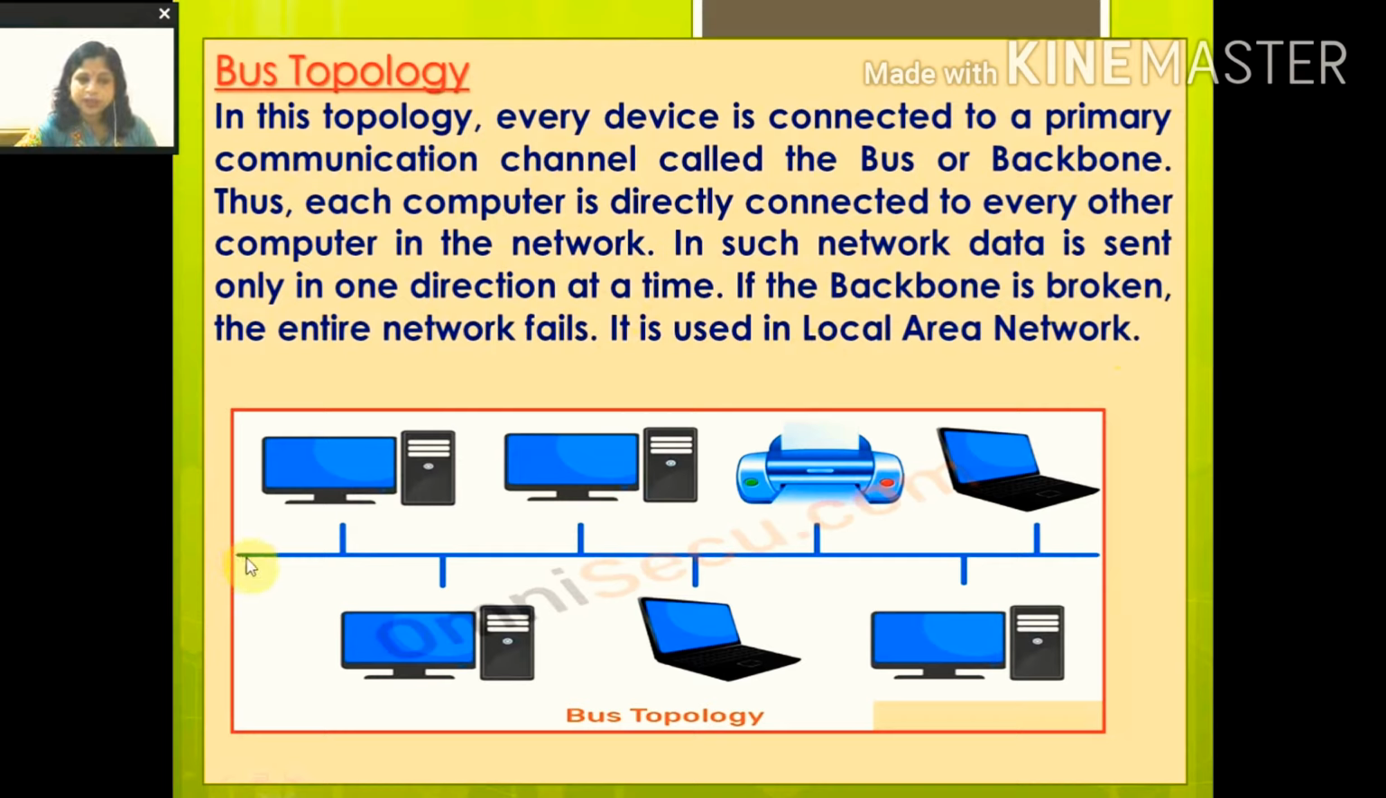So, you see in the picture, this is your central bus, or you can say backbone, and all the computers will be connected to this central bus, and their data transmission will take place through this bus or backbone. Data can be transmitted only in one direction, and if suppose there is any problem in any computer, data transmission will still take place to the other computers. But if there is any problem with the central bus, then the whole network will come to an end.